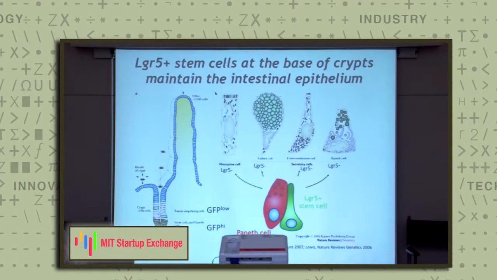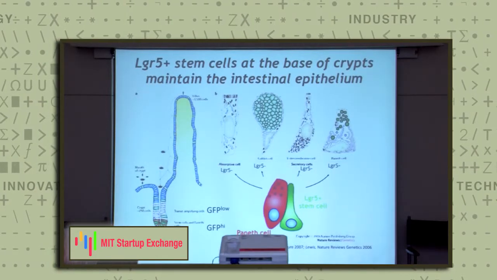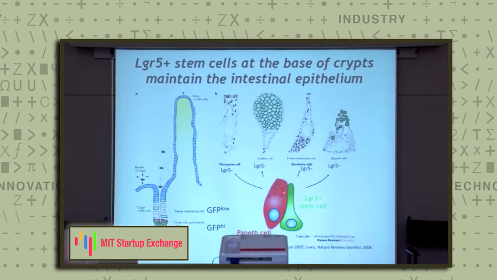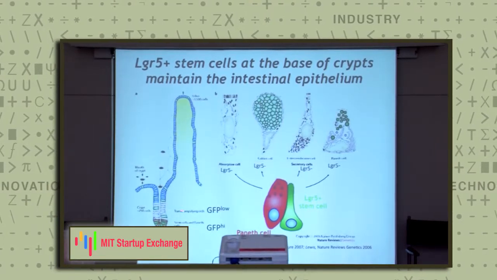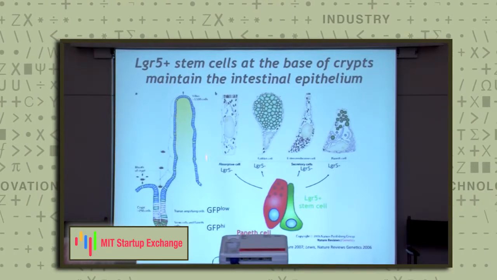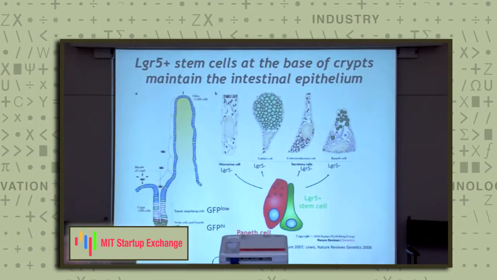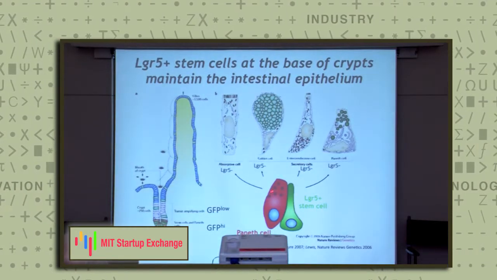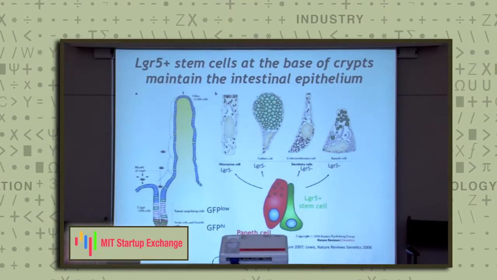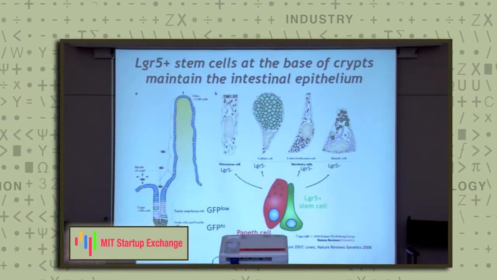The organ that we're most interested in studying in the lab is the mammalian small intestine, where we have these stem cells, shown here in green. They reside at the bottom of these intestinal crypts. These stem cells give rise to all of the different cell types of a given tissue. Importantly, these stem cells receive important cues from their neighboring cells, here called the Paneth cell niche. These cues are really important for maintaining the function of these intestinal stem cells.